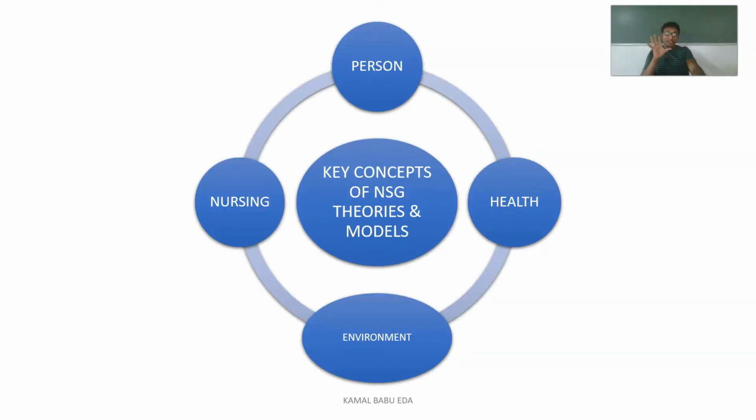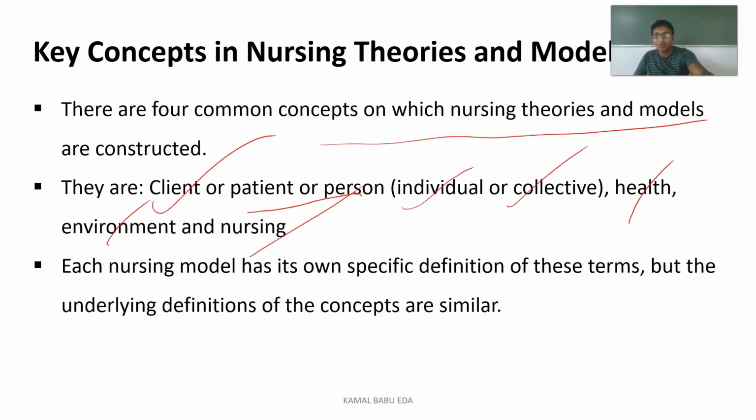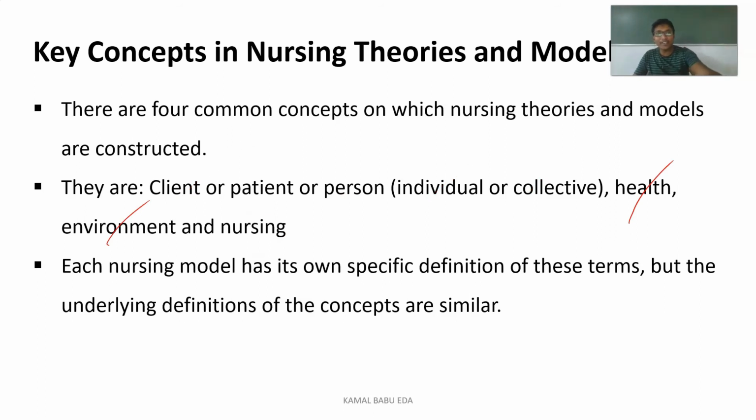So what are all the key concepts that were involved in the nursing theories and models? Nursing, person, health, and the environment. So these four are the key concepts. I'll explain clearly. The key concepts involved were four types.